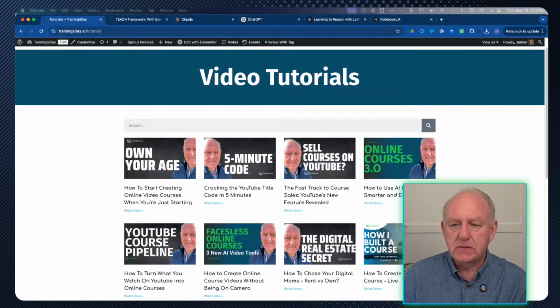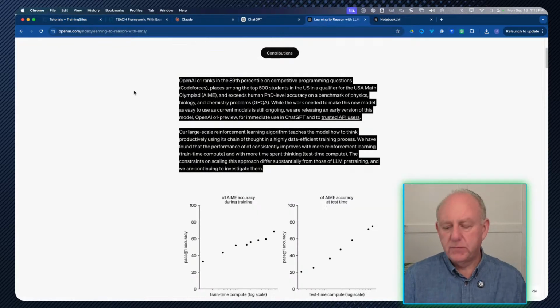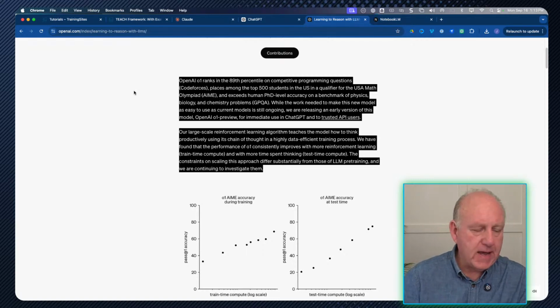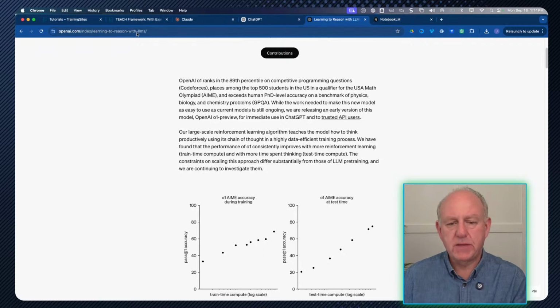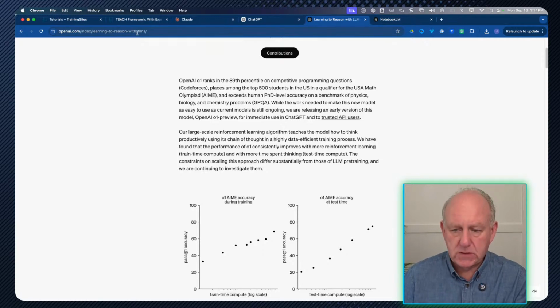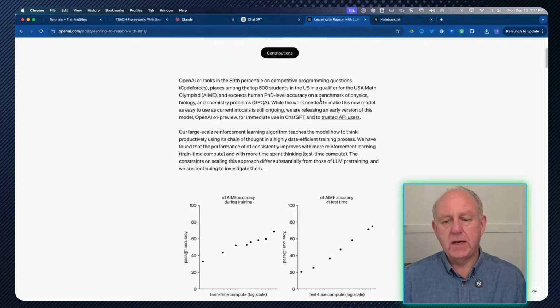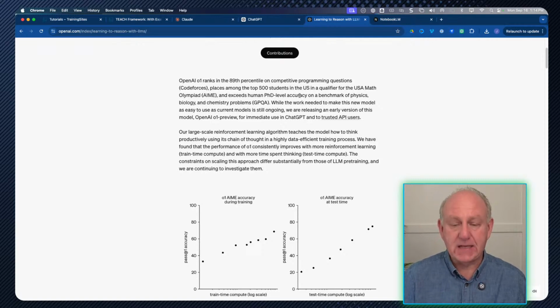And actually, let me do this first. What I'm going to do is open up this one, and hopefully you can see the page here. This one is important. This is from OpenAI. This is the OpenAI blog, basically, and it's "Learning to Reason with LLMs." I'll put the link below, of course, to all of this. But this one, the new version that came out, was made specifically, and this is in the documentation here.